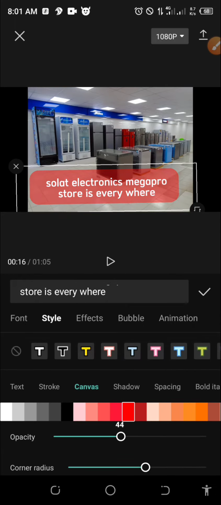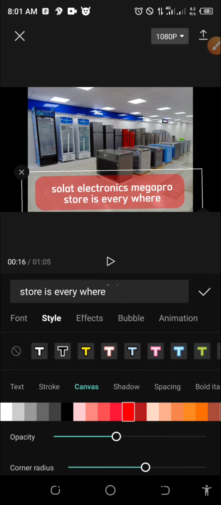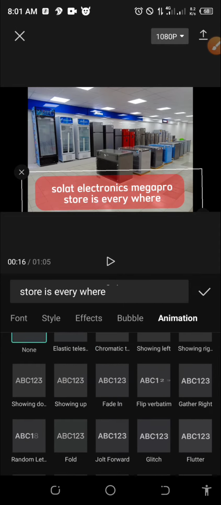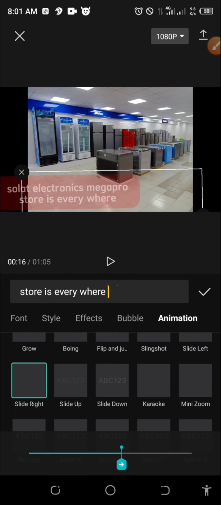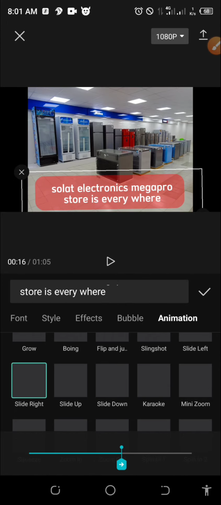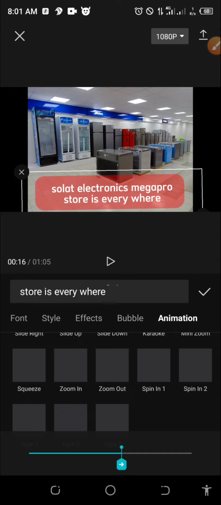The opacity, now let me adjust it so that it will be faded. You can see through it. So guys, this is how it is. Then you go to animate it, how it will come in. So this time around, it's not the normal animation, it's right to left animation. Are you seeing it? No, it's not that animation, it's typing animation.